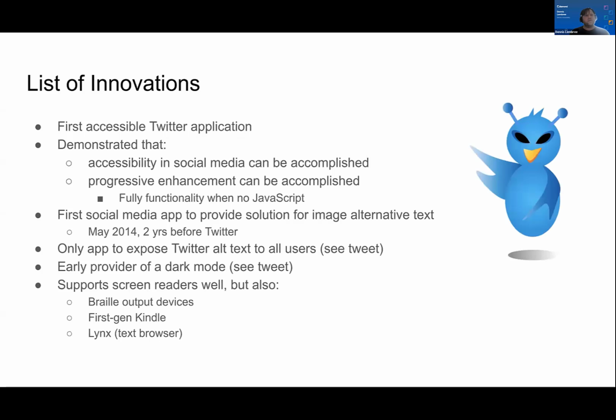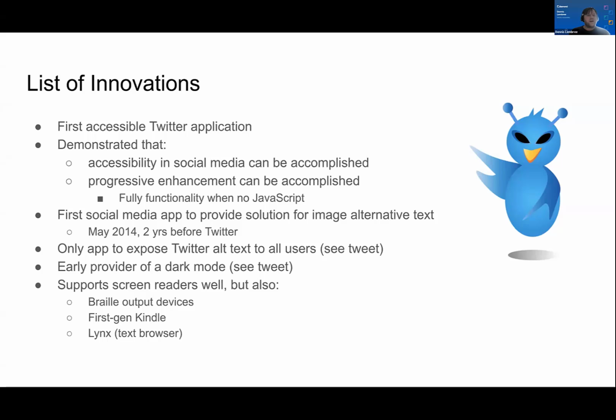A few innovations of EasyChirp. It's the first accessible Twitter application. It demonstrated that accessibility can happen in social media and progressive enhancement can be accomplished. The app is fully functional with no JavaScript. It's the first social media app to provide a solution for alt text. It did it 2 years before Twitter. To this day, it's the only app that I know of that exposes the Twitter alt text to all users if you're using Twitter to enter that alt text.